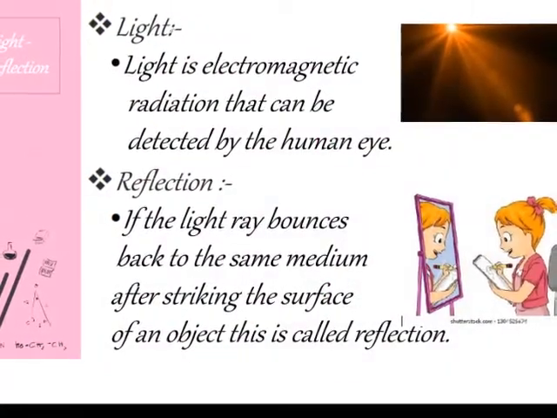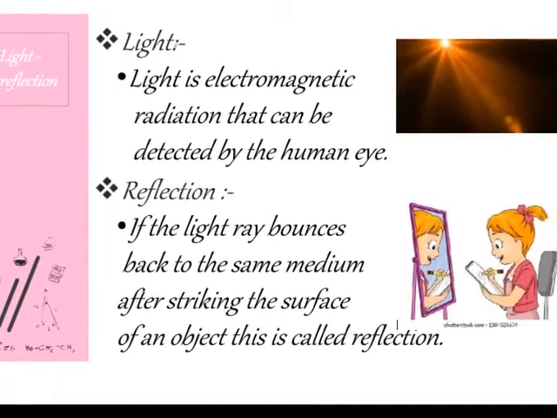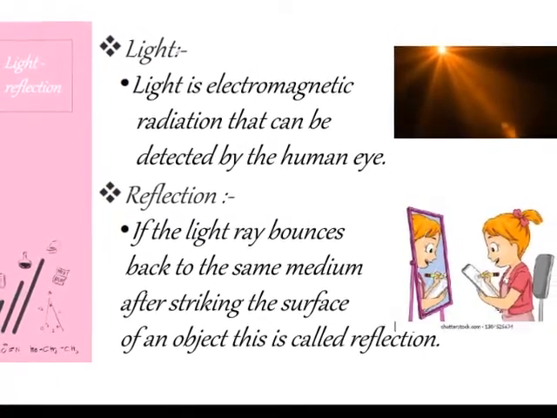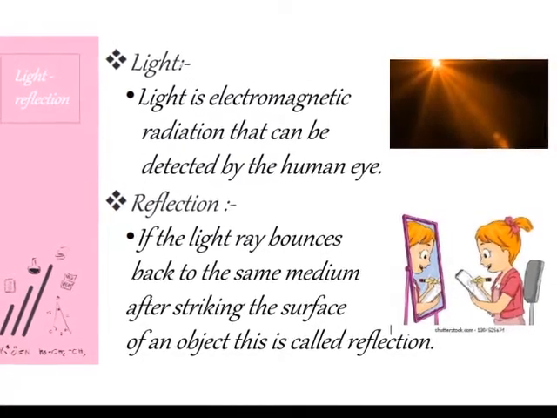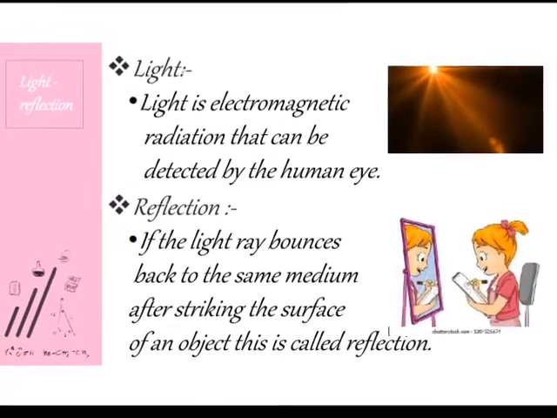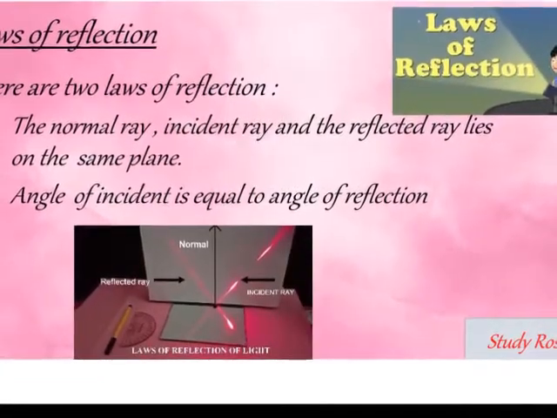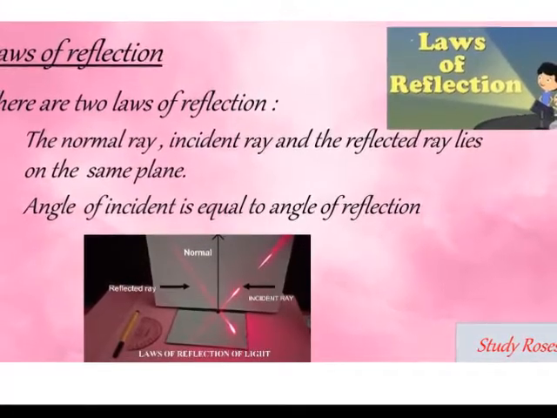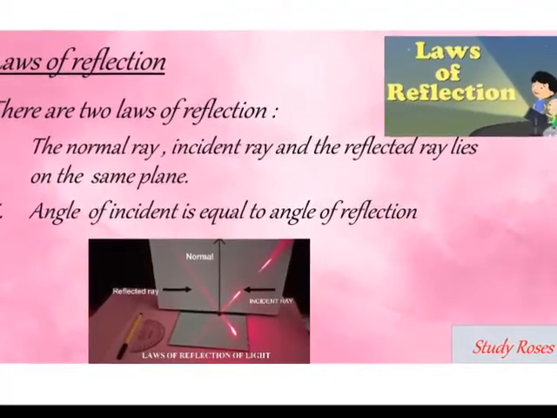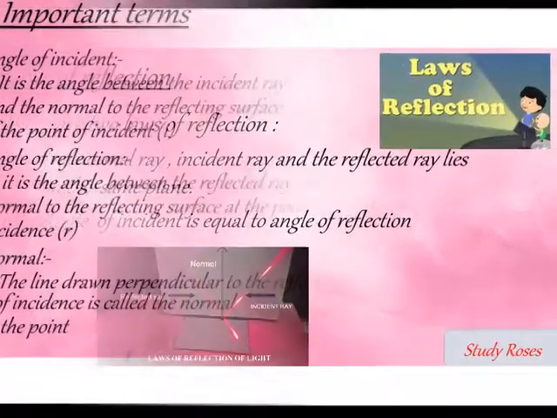Light. Light is electromagnetic radiation that can be detected by the human eye. Reflection. If the light rays bounce back to the same medium after striking the surface of an object, this is called reflection. Laws of reflection. There are two laws of reflection. The normal ray, incident ray, and the reflected ray lie on the same plane. Angle of incidence is equal to the angle of reflection.